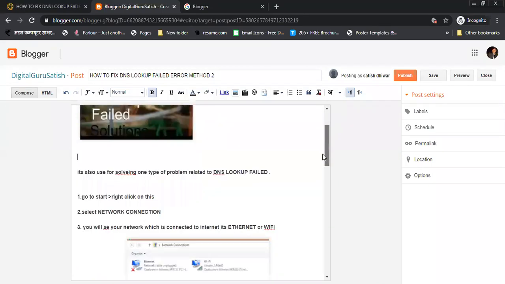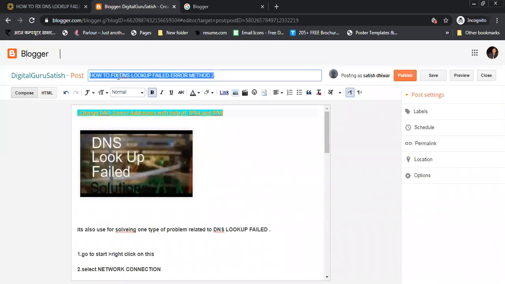So here you can see, first I keep here "How to fix DNS lookup failed error." This is my post title. After that I keep here all the images, multimedia, and all the text. And after that I am going to publish this post. If you want more information about that you can ask me, but first you need to create a post, and after that if you want to add something then you will call me. No problem about that, I will give every answer to your question.